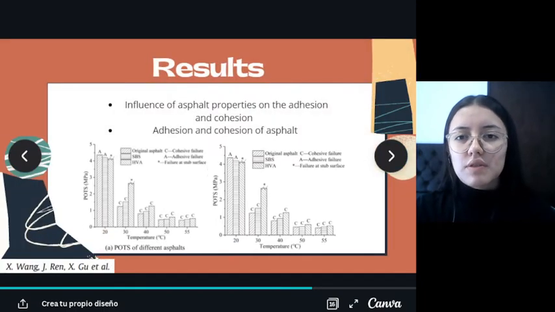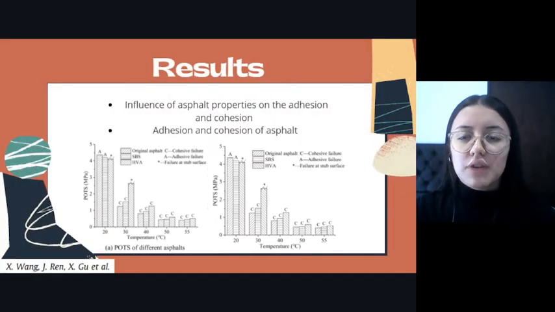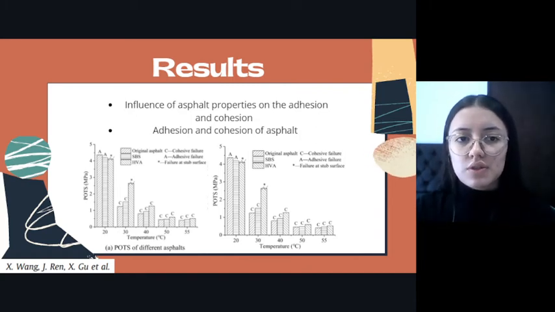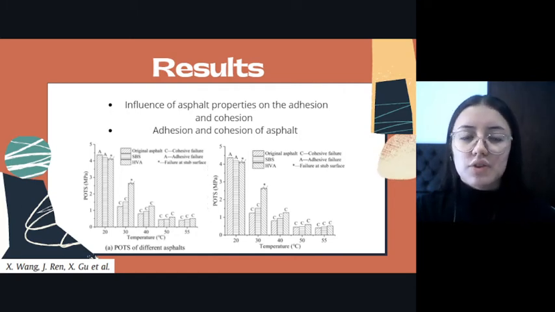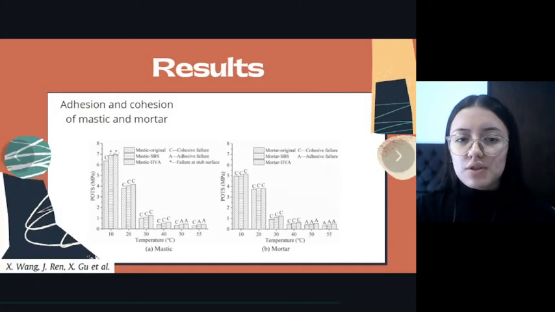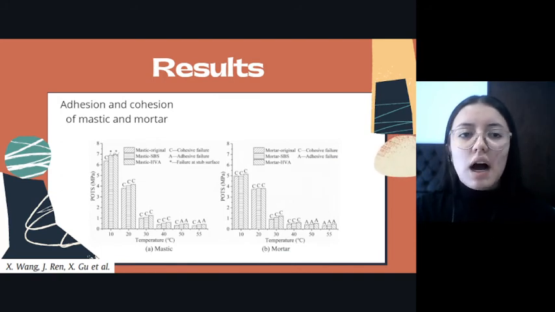In results, it was evidenced that the tensile strength and failure type of different asphalt vary under different temperatures. Adhesive failure occurred in the original asphalt and SBS modified asphalt at 20 degrees Celsius, while the high viscosity modified asphalt failed on the surface of the extraction section at 20 and 30 degrees Celsius. With respect to the adhesion and cohesion of mastics and mortars, as shown in Picture A, the SBS modified asphalt of mastic increased with increasing temperature.